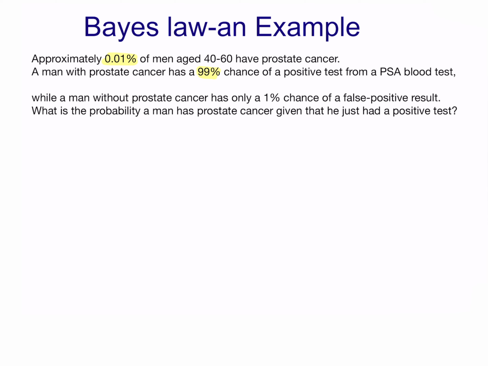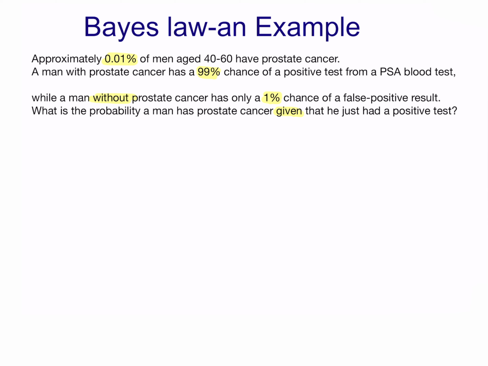Approximately 0.01% of men aged 40 to 60 have prostate cancer. A man with prostate cancer has a 99% chance of a positive test from a PSA blood test, while a man without prostate cancer has only a 1% chance of a false positive result. What is the probability a man has prostate cancer given that he has just had a positive test?